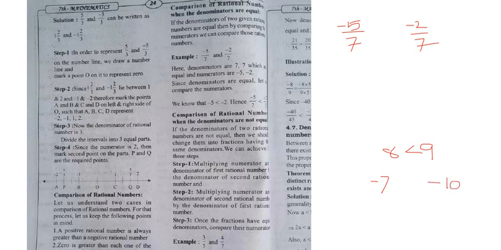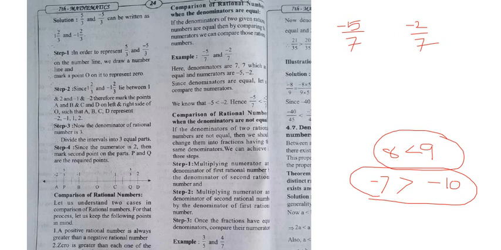Minus 7 is greater than minus 10. From these two conditions, everybody knows the solution. But when they are fractions or rational numbers, how can you judge which fraction is greater? Which fraction is greater than which fraction?